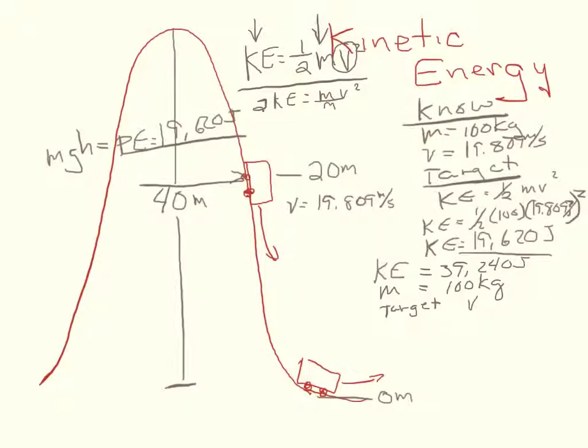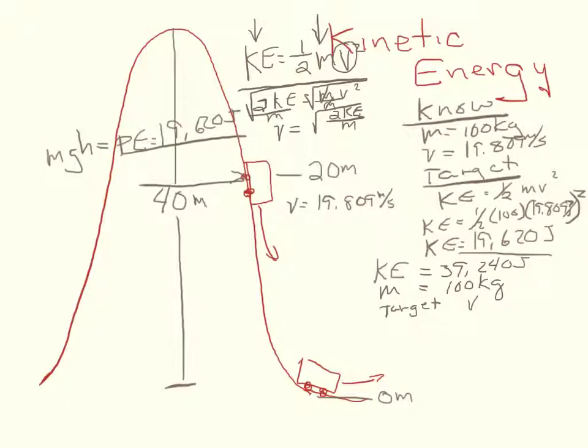So we'll divide both sides by mass, and then we'll square root both sides. So velocity is going to be equal to the square root of 2 multiplied by the kinetic energy divided by the mass. All we have done here is we've manipulated our equation to help us solve for our target value.